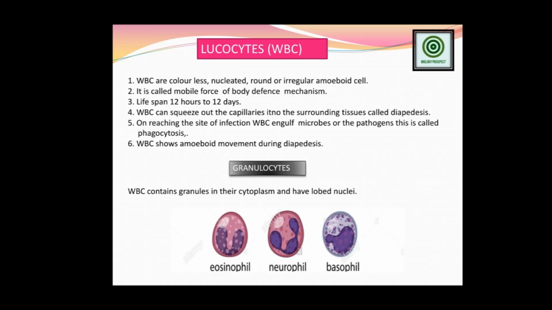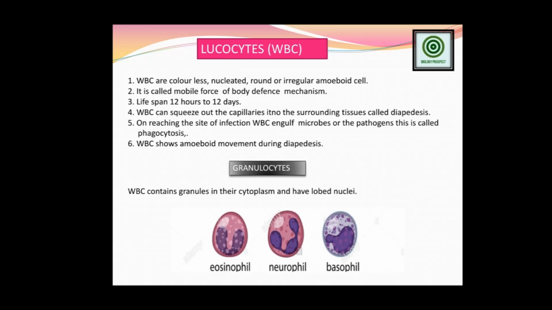WBC can squeeze out of the capillary into the surrounding tissue. It's called diapedesis. This is one of the characters of the WBC. Capillary squeezing and dissolving the pathogens outside of the capillaries helps free the blood from the outside pathogens and improves our body immunity system. So that is the diapedesis form. A few WBC cells just squeeze out of the capillaries into the surroundings of the tissues.